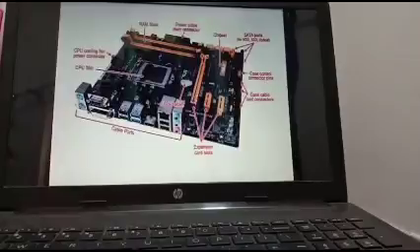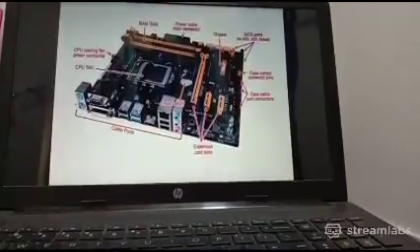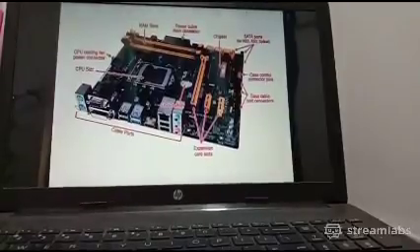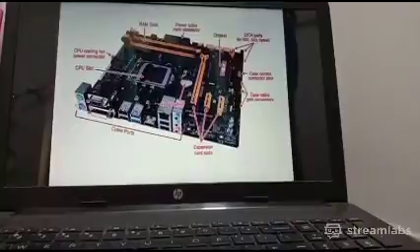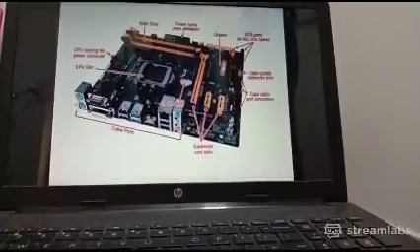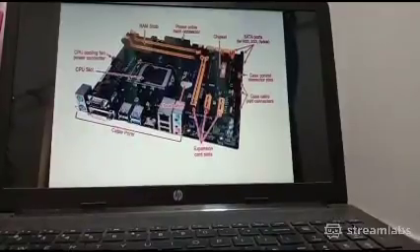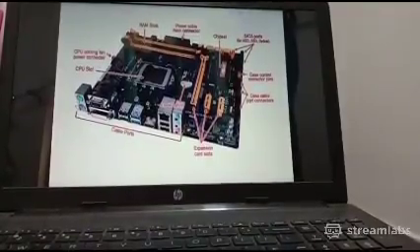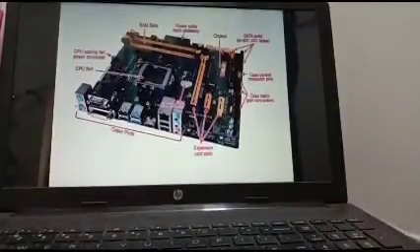We can place the CPU, our microprocessor, that small chip, in the middle of the motherboard. And as you can see at the top left-hand side we can place our power cable at the beginning.